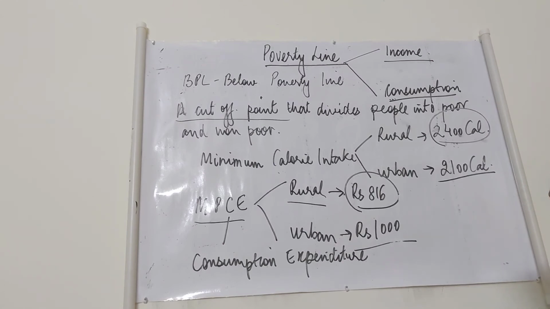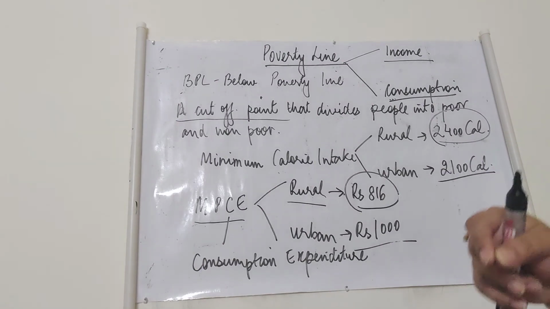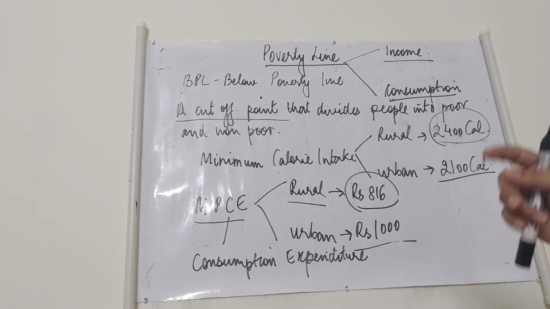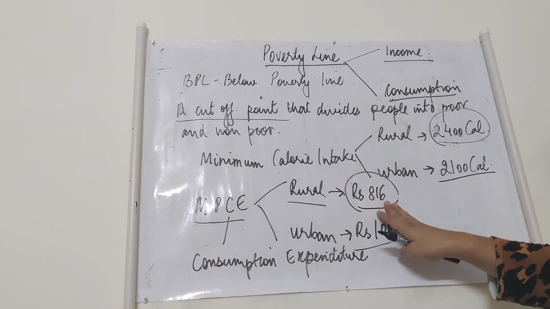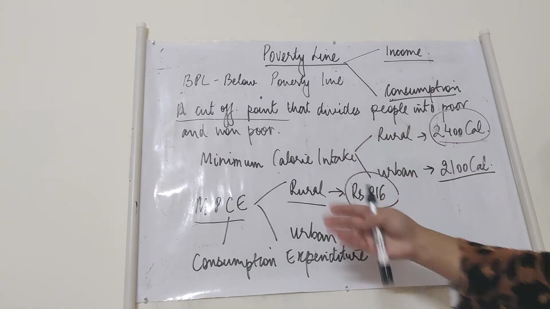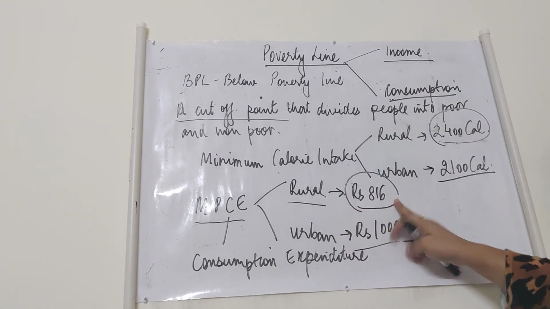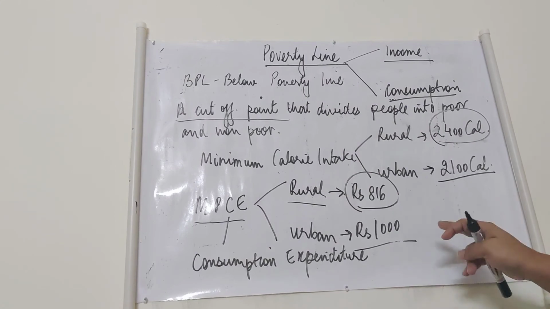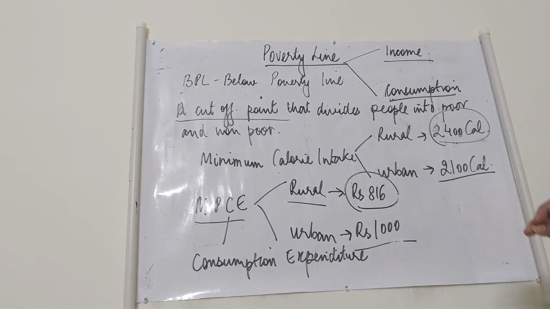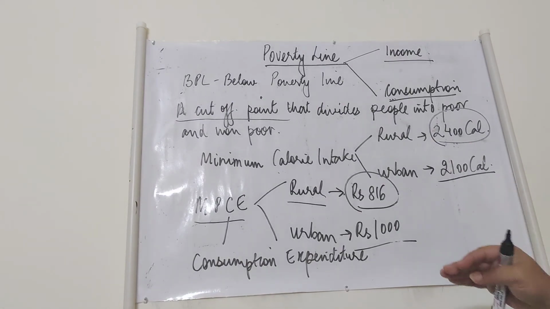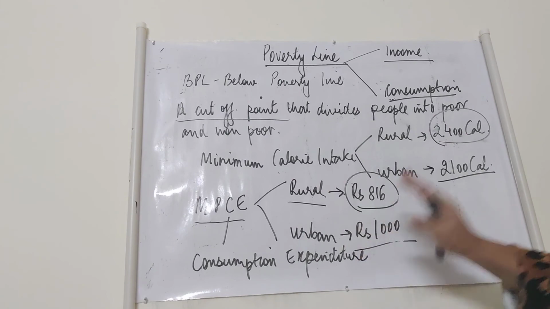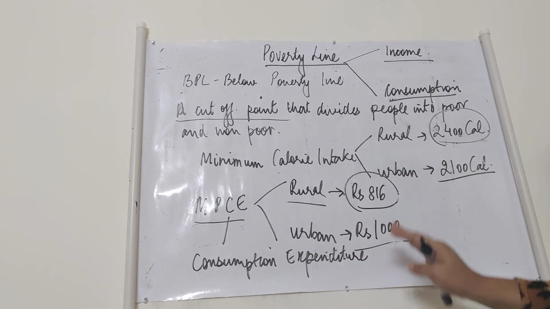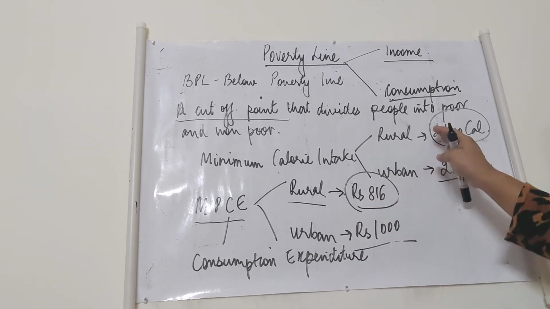It has been fixed per member. If a family of 5 members is living in rural areas, then this will be multiplied by 5. It will be multiplied by 5 if a family has 5 members and is staying in an urban area. The NSSO conducts a survey, and every 5 years this limit is revised. So for now, you can learn these figures.